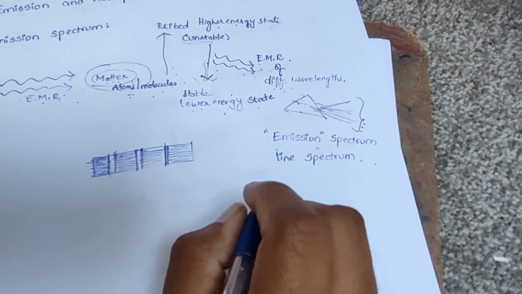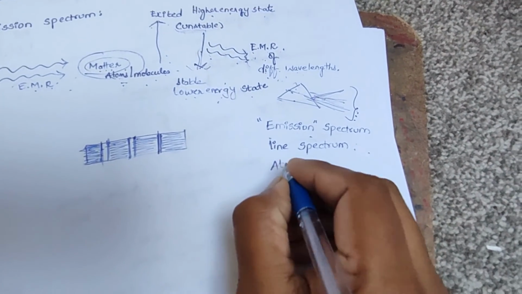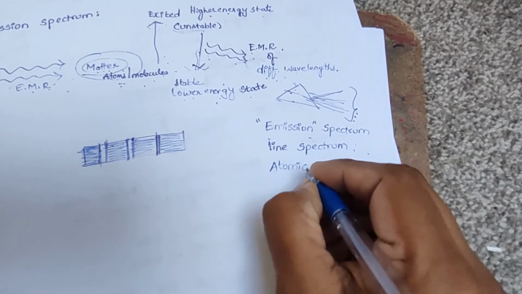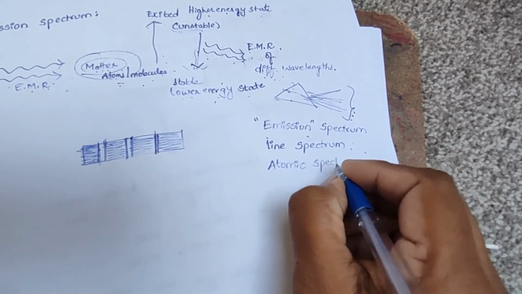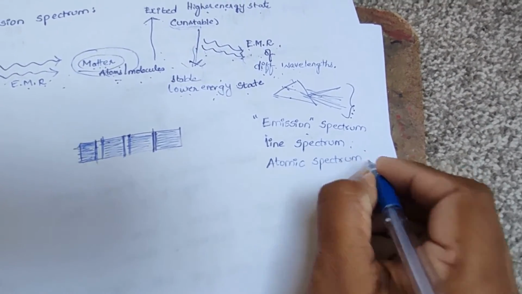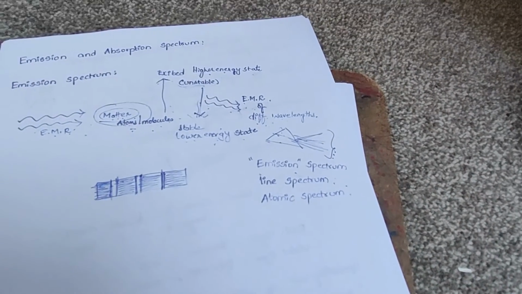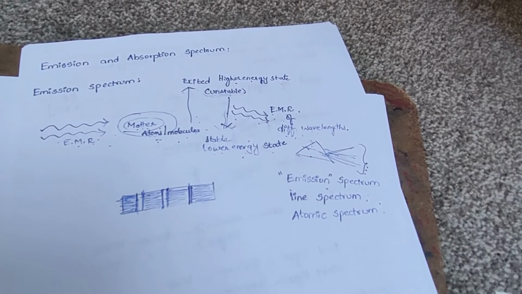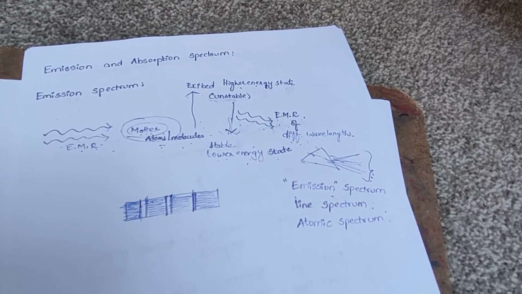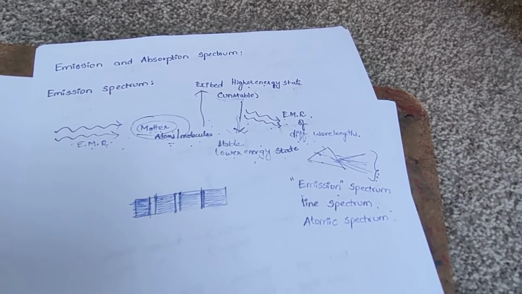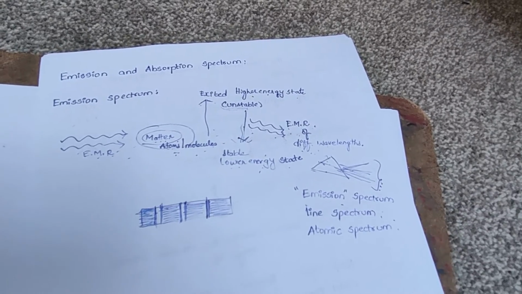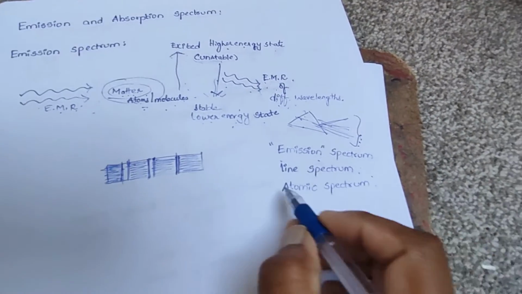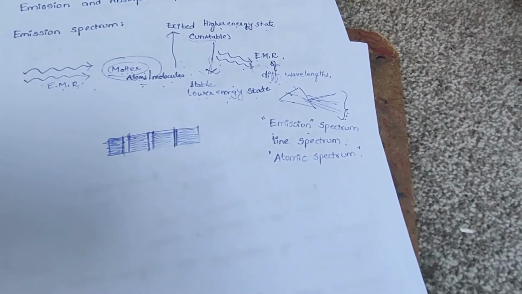This is also known as atomic spectrum. Why is it called atomic spectrum? Because for each and every atom, that is, for every element, for example the hydrogen atom, we'll get a specific atomic spectrum.